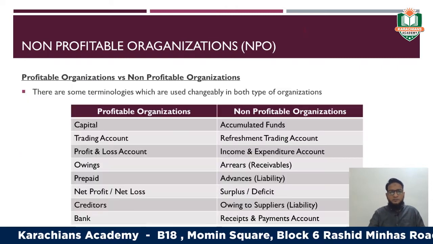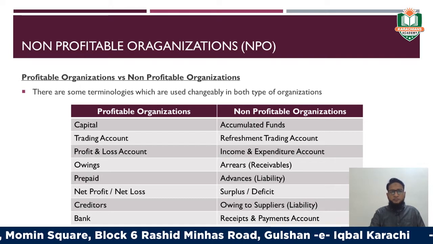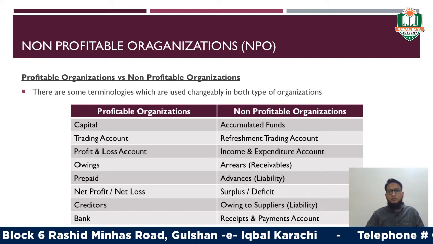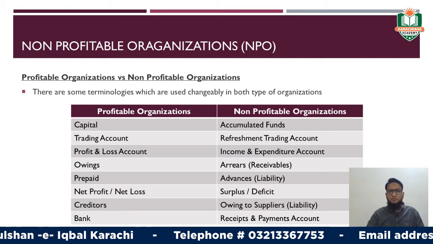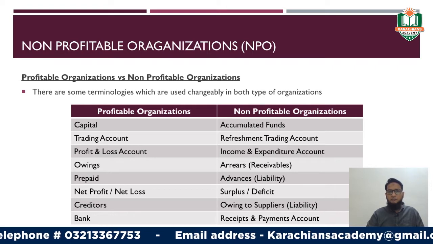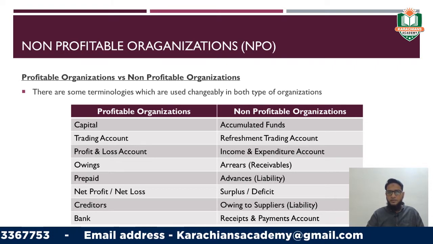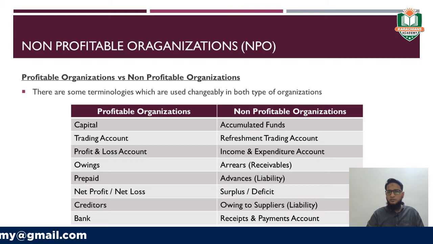Right? Now, as we are studying the non-profitable organization NPOs, we must know the difference between the profitable and the non-profitable organization. There are some terminologies which are used interchangeably in both types of organizations, right?